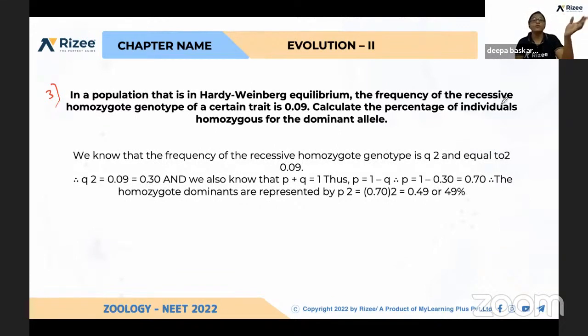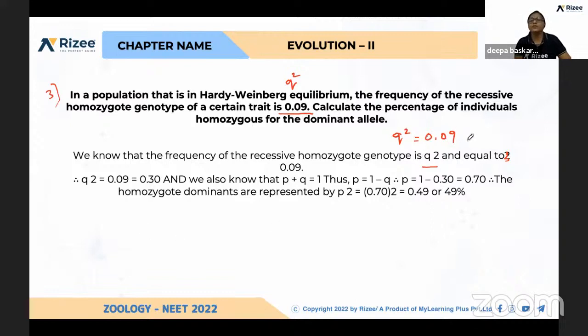Third problem: in a population that is following Hardy-Weinberg equilibrium, the frequency of recessive homozygote genotype of a certain trait is 0.09. Calculate the percentage of individuals homozygous for the dominant allele. We know that the frequency of recessive homozygote genotype is Q squared, and Q square is equal to 0.09.